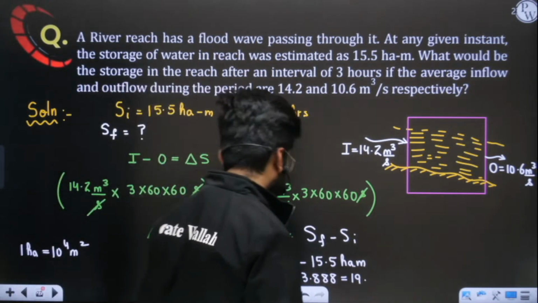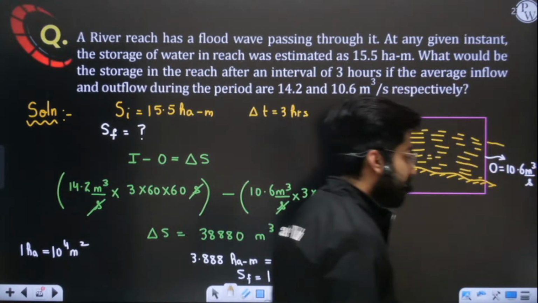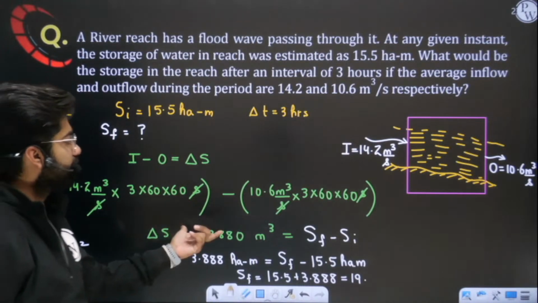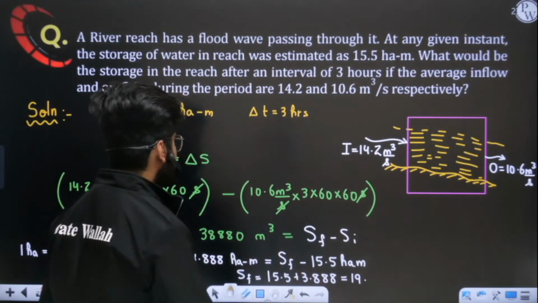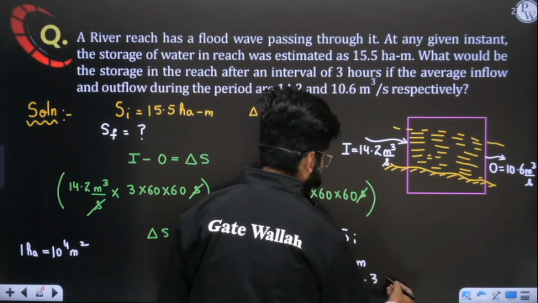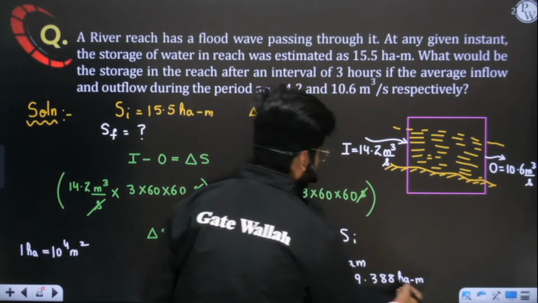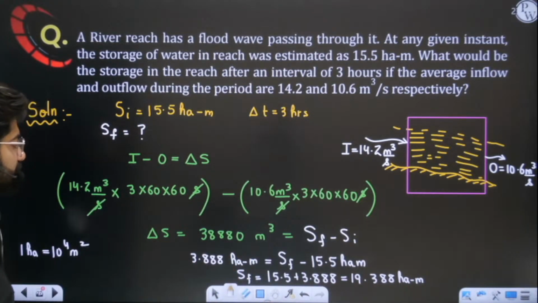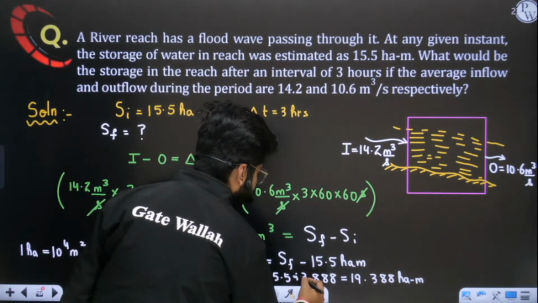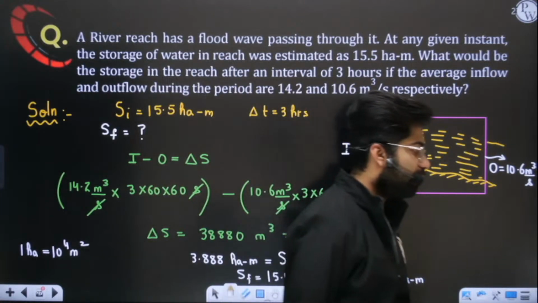Okay. Now we have reached the final answer, 19.388. Yes, delta S is 38880. Okay, I read your comments. That's why I wrote 19.8, but delta S is 38880. So this is 19.388 hectare meter. Such type of question I hope you can solve in the exams. Such type of questions are basically asked in exams. I will also give you one homework question which you have to solve on your own.